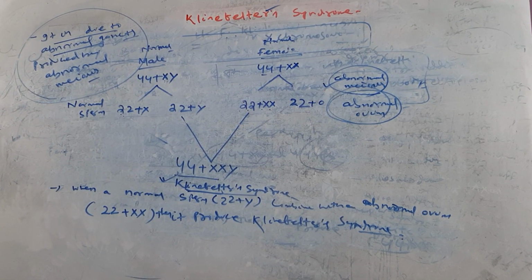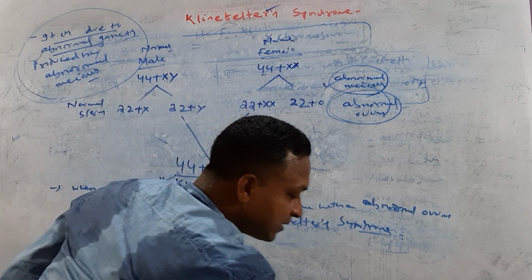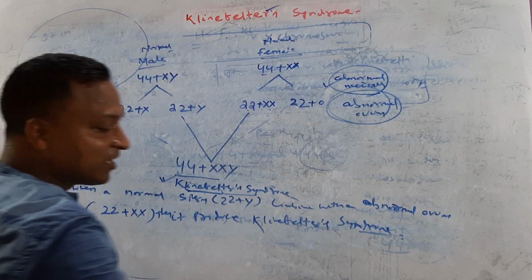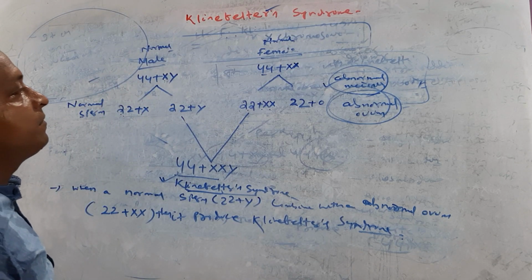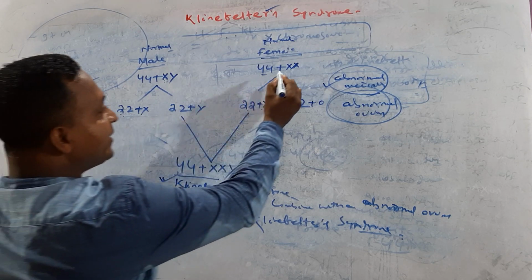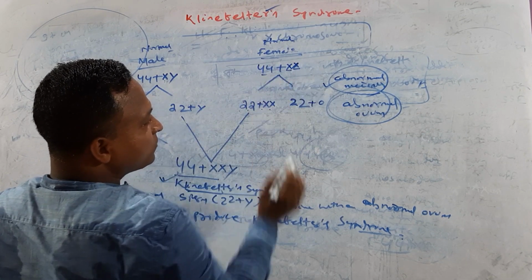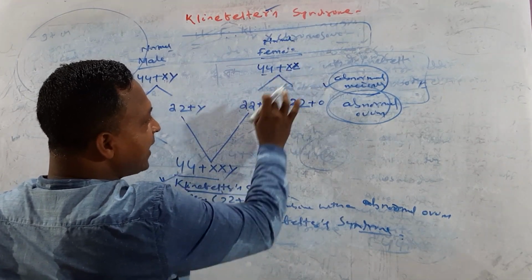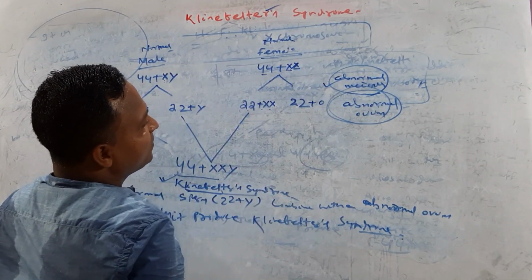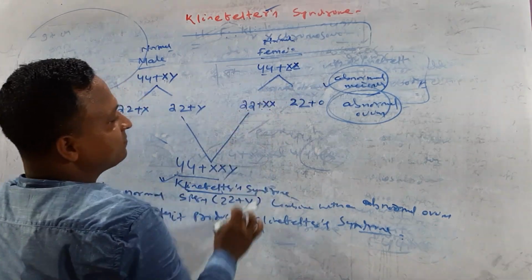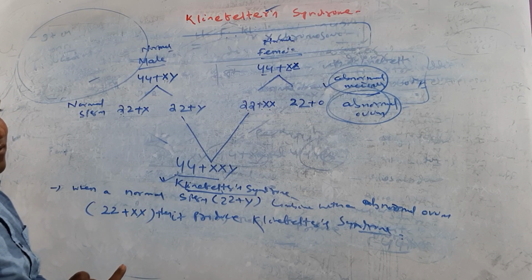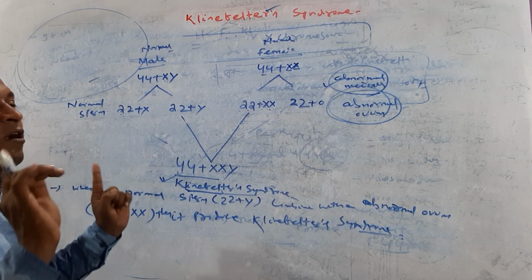Yes, clear? If we add another point, what is that? It is due to non-disjunction. What is non-disjunction? Here, one X chromosome and one X chromosome, two X chromosomes: one should enter this side and another should enter that side, but they are not separated. Not separated means non-disjunction. If they separate, we call it disjunction.